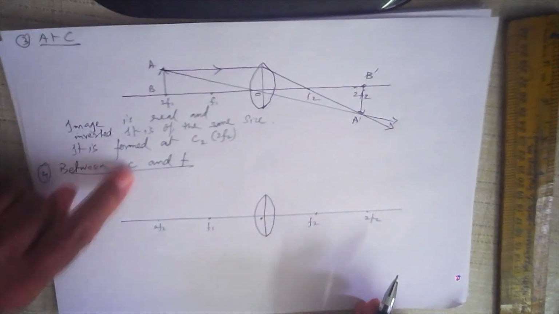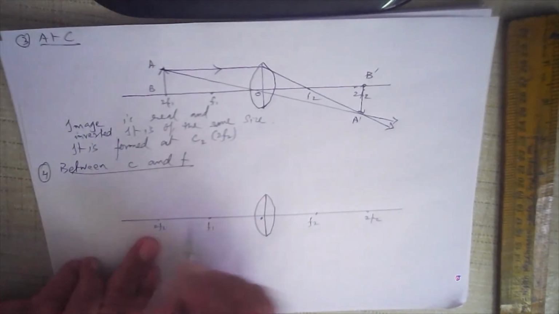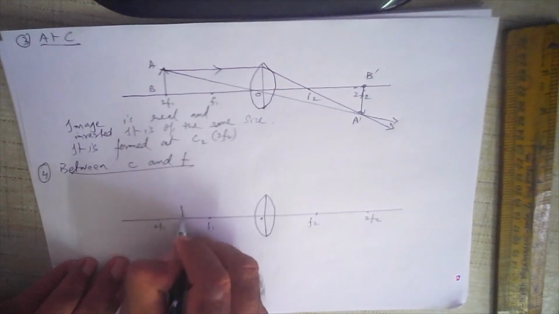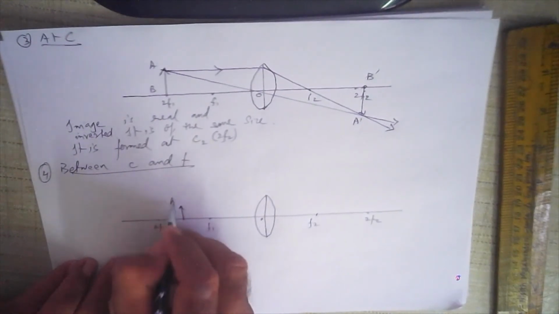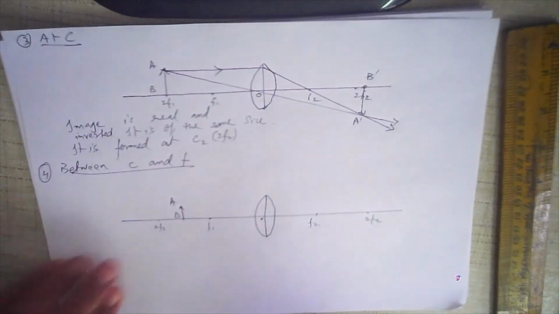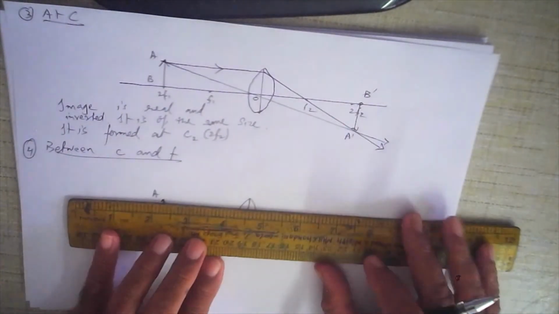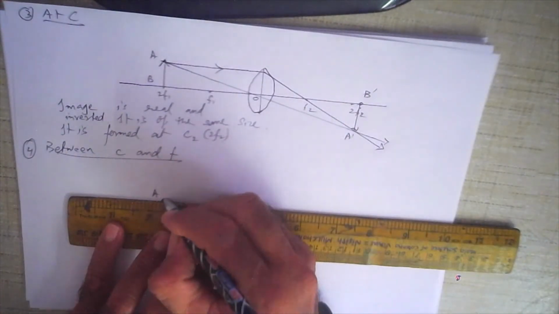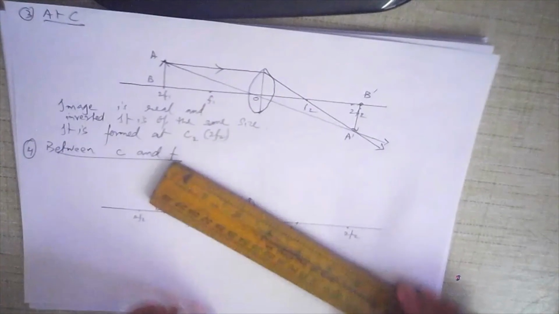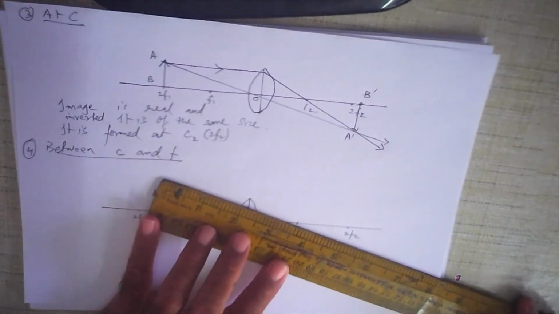Now the object is between C and F. So this is C and this is F. AB is the object. I kept it here. One ray of light will be parallel to the principal axis as usual, and from there it passes through F2.